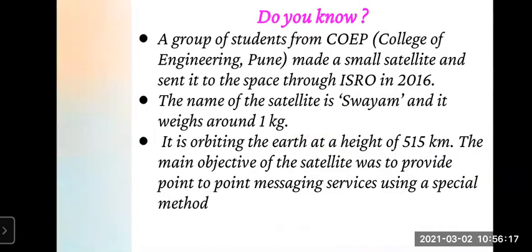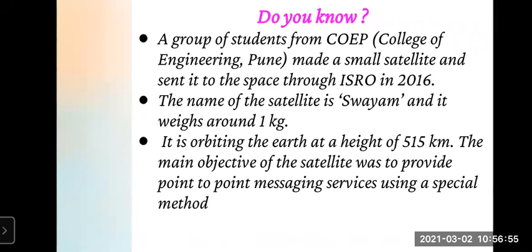Now see, on the same page, page number 139. Just we'll go through that first, and then we'll move on to the next point. Now see what is given. A group of students from COEP, that is College of Engineering Pune, made a small satellite and sent it to space through ISRO in the year 2016. The name of this satellite is Swayam, and its weight is around 1 kg. This is information given. So some of the students made a satellite known as Swayam, and the weight of that satellite is near about 1 kg.